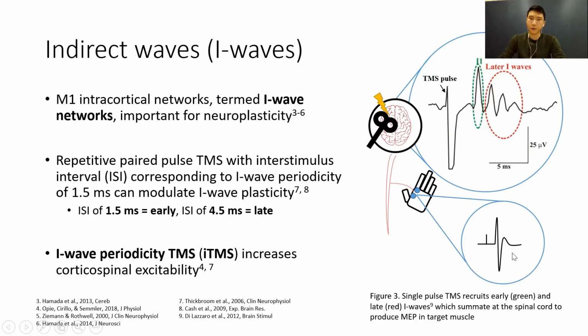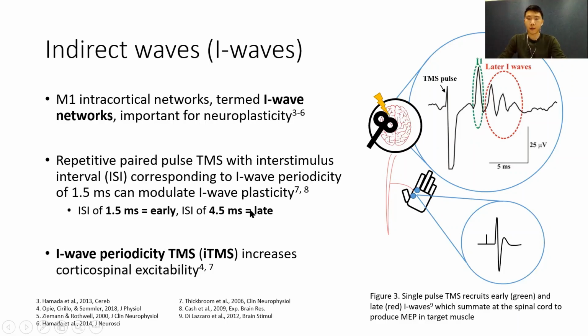Interestingly, studies have also shown that it is possible to selectively increase the excitability of early or late I waves, which would subsequently increase the corticospinal excitability. One of the techniques used for this is a repetitive paired pulse TMS technique called I-wave periodicity TMS, or iTMS.